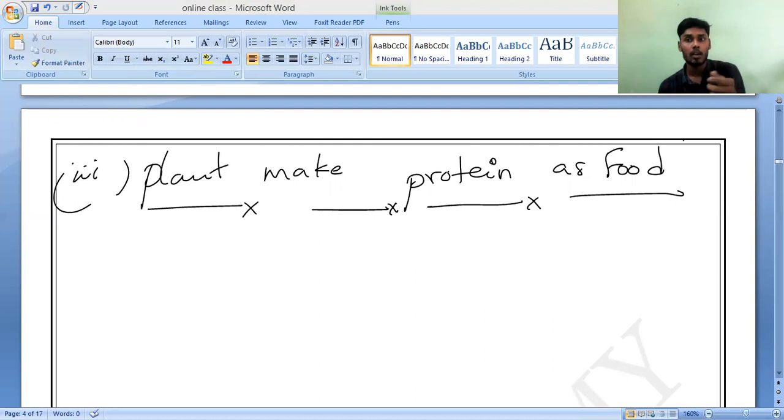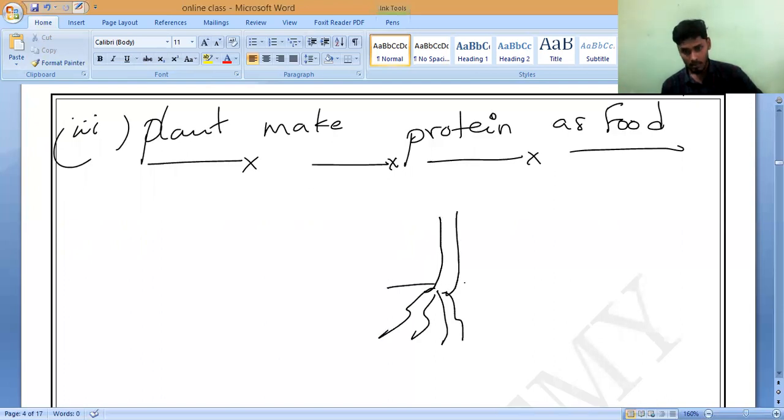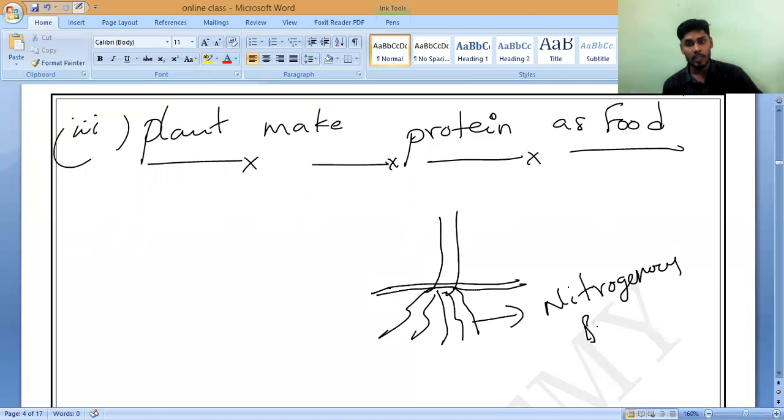Like we will keep urea complex for the soil. Roots only will absorb it, like how water is absorbed. Urea complex and all these substances will dissolve in water, so along with the water only, these nitrogenous products will be absorbed by the plant. We use fertilizers, which we can call nitrogenous fertilizers. Have you remembered?